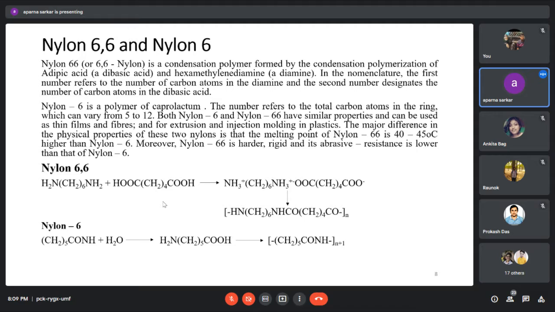For this, the feedstocks are adipic acid and diamine reaction. We have a salt. Then finally we have this nylon 66 product. For nylon 6, the feedstock is caprolactam. When this caprolactam cracks in presence of water, we have this nylon 6.